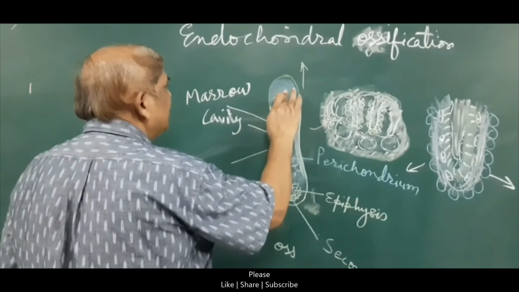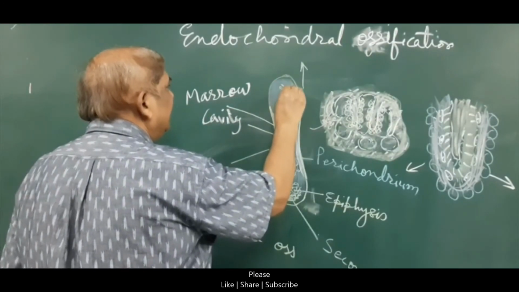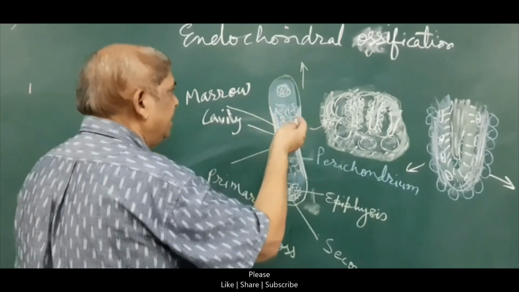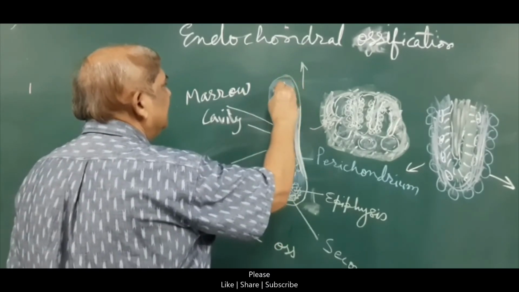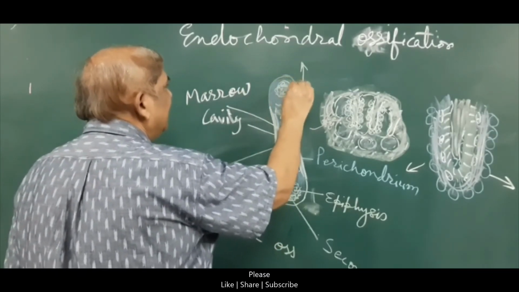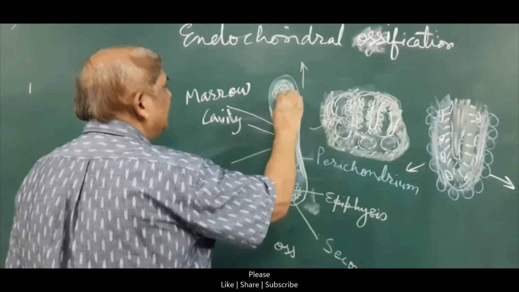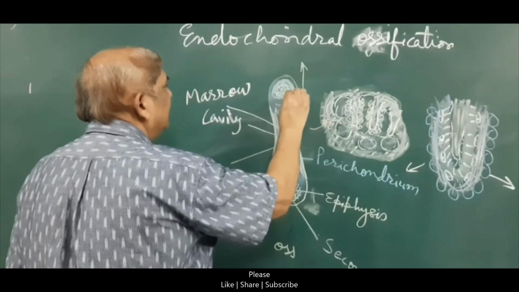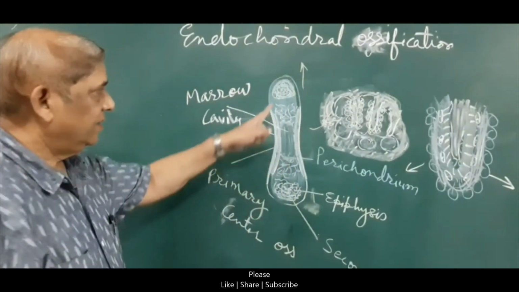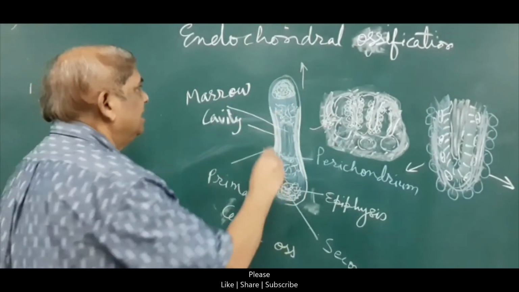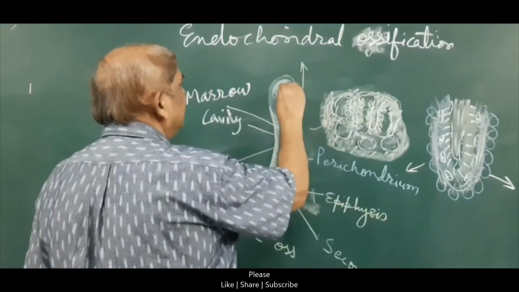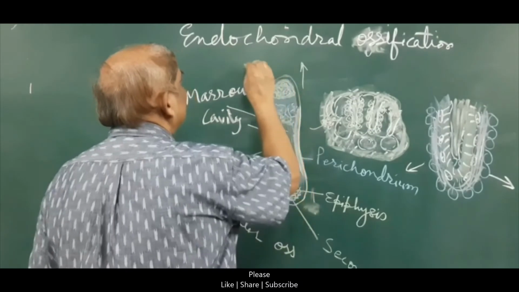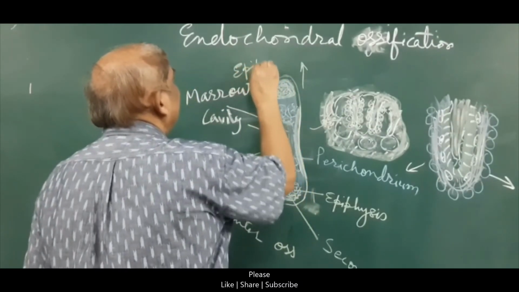After some time, in a similar way, another secondary center will appear at the opposite end, say in the third or fourth year. This will also form the epiphyseal spongy bone at the end by endochondral ossification, or cartilaginous ossification, where cartilage is gradually replaced by bone. So this end is also called the epiphysis.